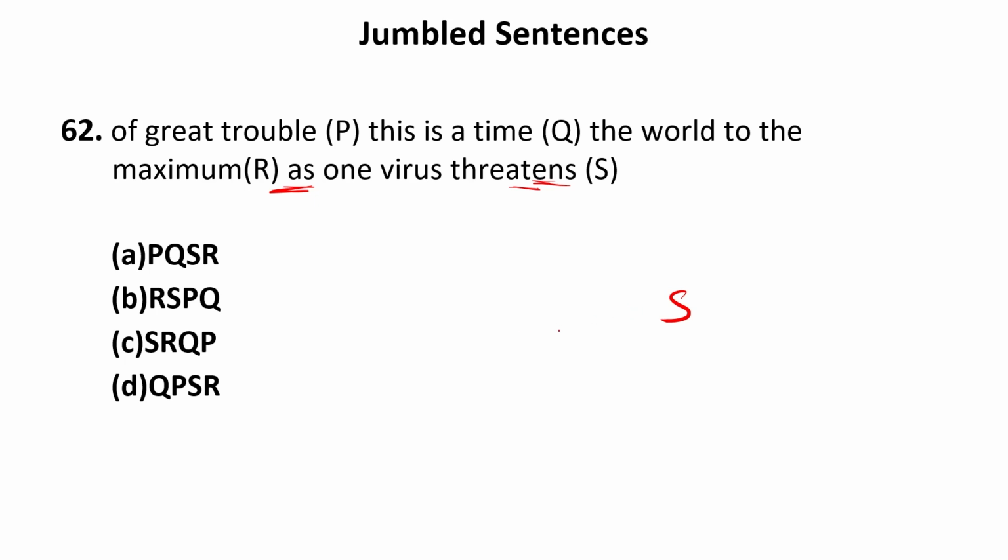It means it should come in between. Now, we have four positions only. This can be the first sentence, that is Q. So, this is a time of great trouble as one virus threatens the world to the maximum. So, this will be the correct sequence, that is QPSR. This is given in option number D. So D is absolutely the correct answer.